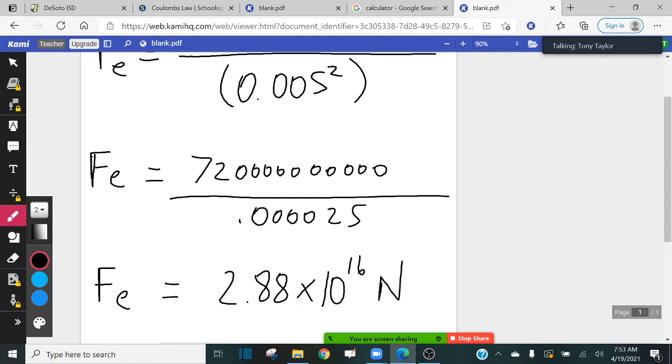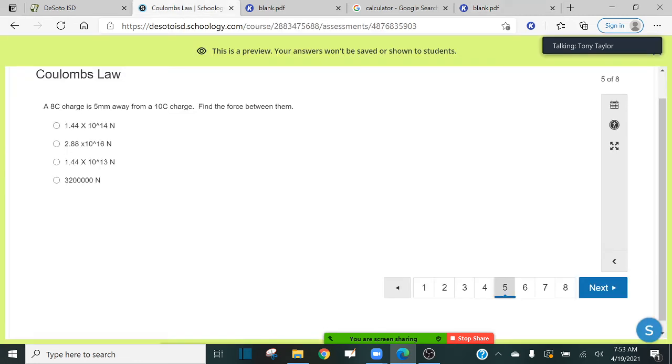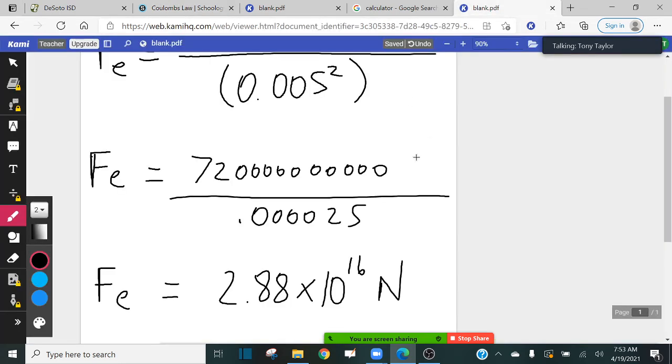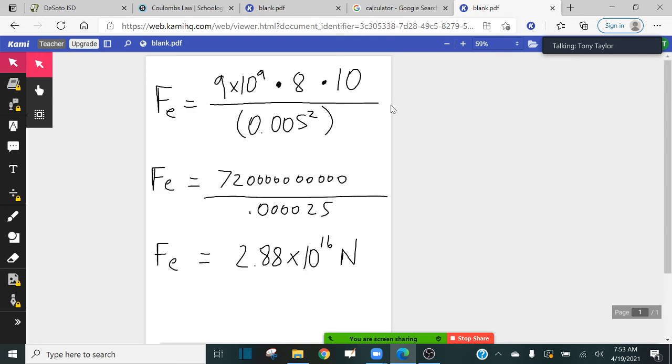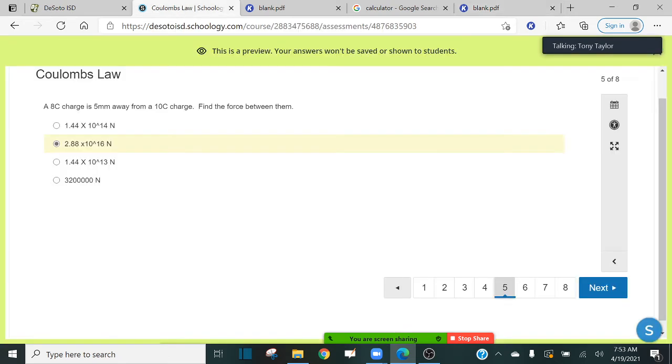If I go to my answer choice right here, notice I see that here: 2.88 times 10 to the 16 newtons. So, any questions on what I did there? All I did was put everything into my equation, figure out my numerator, figure out my denominator, divide the two, and I got 2.88 times 10 to the 16 newtons. So that is my answer.